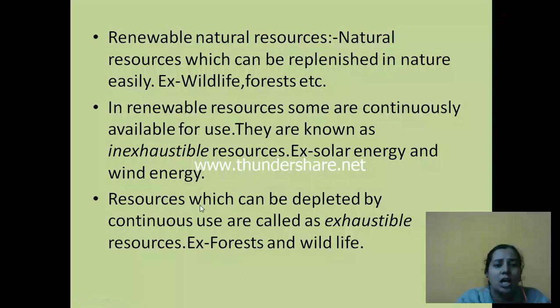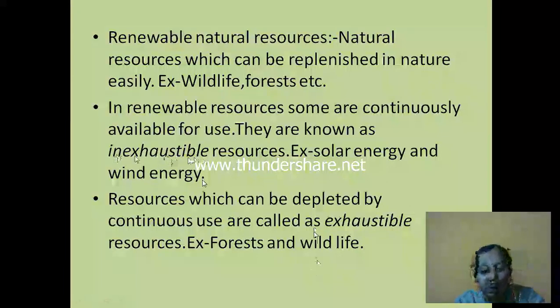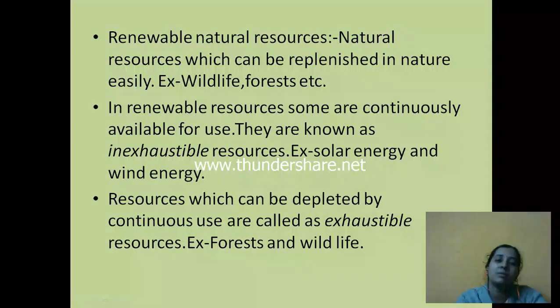Resources which can be depleted by continuous use are called exhaustible resources. We just saw the example: forest and wildlife. So basically, what is inexhaustible and exhaustible? Exhaustible means which finishes off, inexhaustible means which doesn't finish.